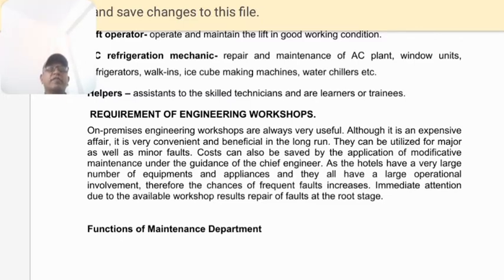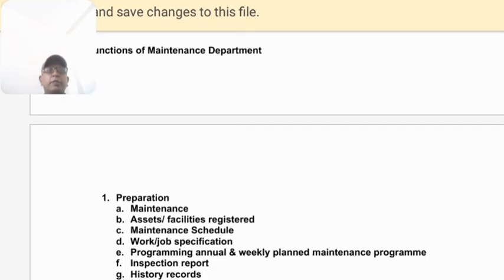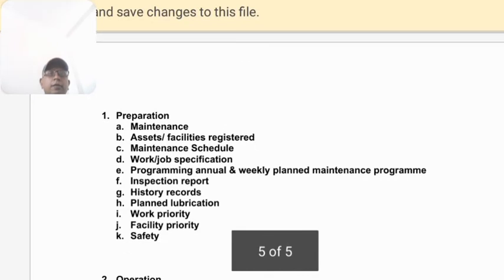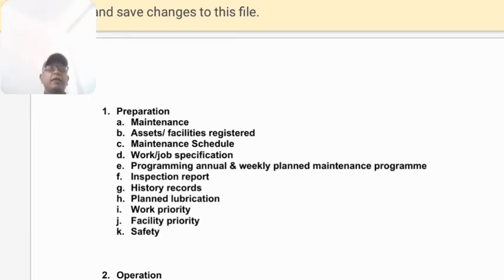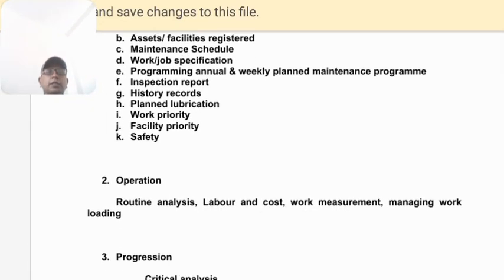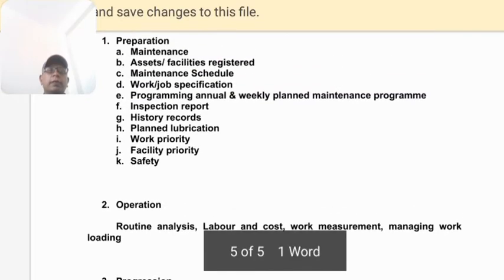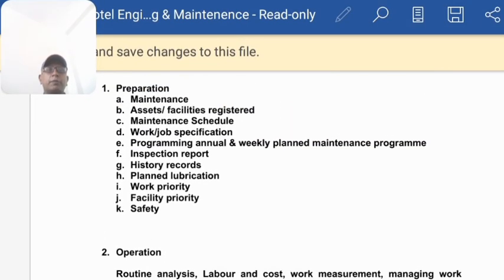Now we move on to the functions of the maintenance department. What are the major functions of maintenance departments? First of all, we read these functions. Number one is preparation, then operation, and third is progression. So the preparation part, what is preparation? Number one is maintenance. What is maintenance? To maintain a thing, to do work in a proper way.